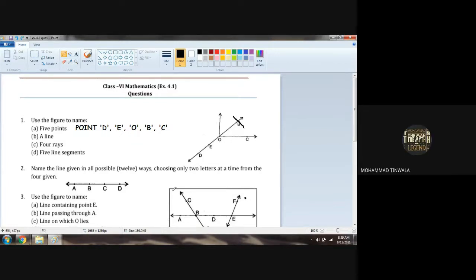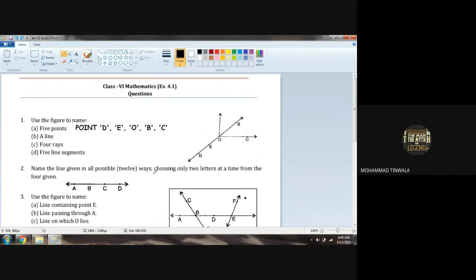Chalo. Forget about D. Can I say OE is also a line? Yes, sir. Can I say EB is also one line? Yes, sir. That makes 4 lines. Point O is the center. Is O and C also a line? O and C is not a line, it's a ray. It's a ray of the diagram.